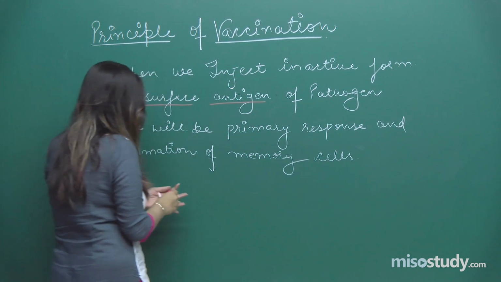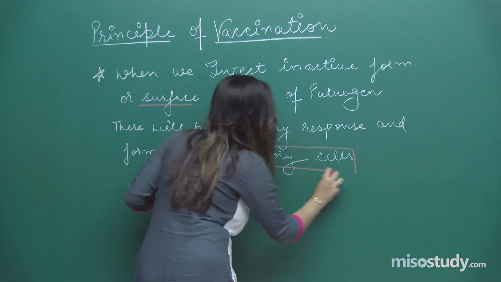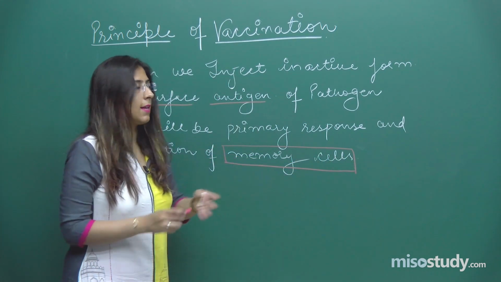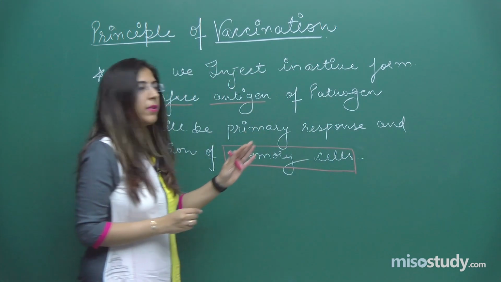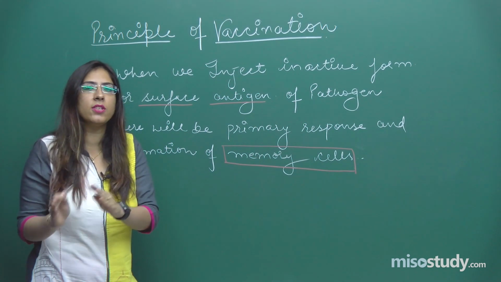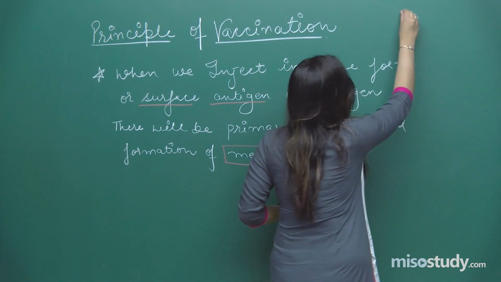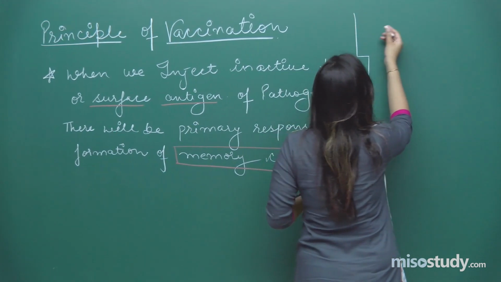Here these memory cells are very important, and the formation of these memory cells. So, after the memory cells formation, what will happen when the person encounters the same antigen for the next time, right? Students, come at this side. So, this will be easily visible to you.